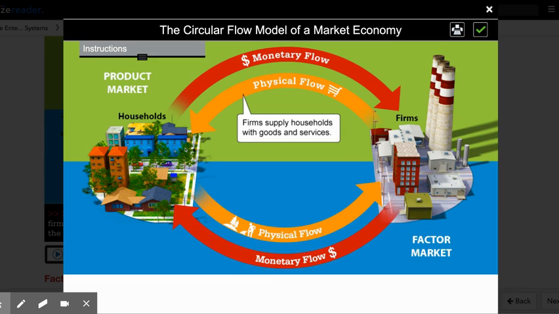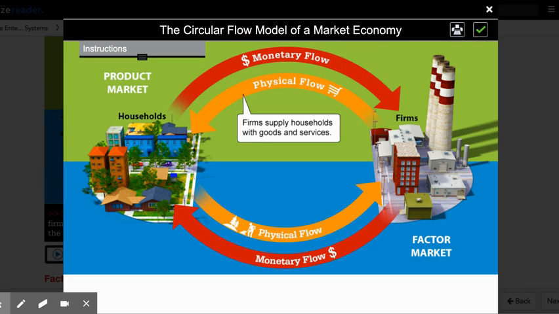So how do these 2 things come together in a market economy? Well, we talk about, in this case, 2 sectors. The sectors represent the players, the groups of people or the companies that are interacting with one another.